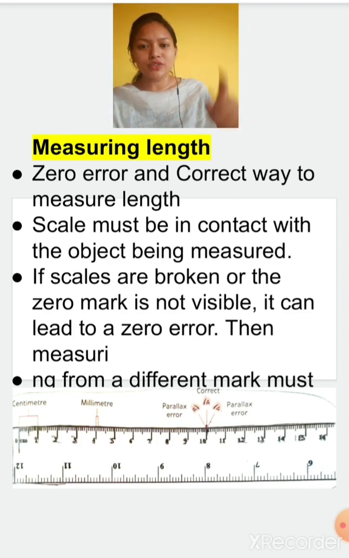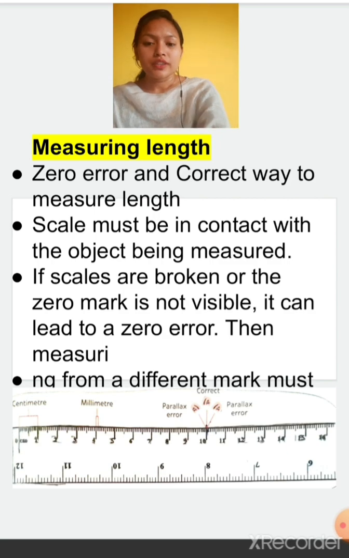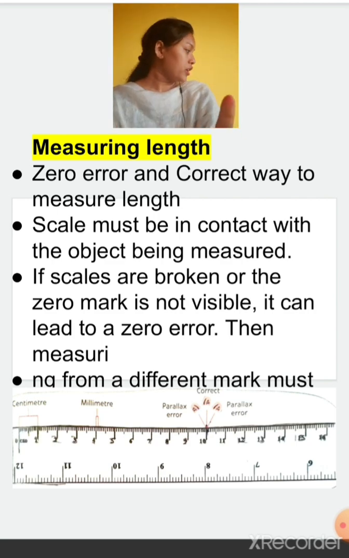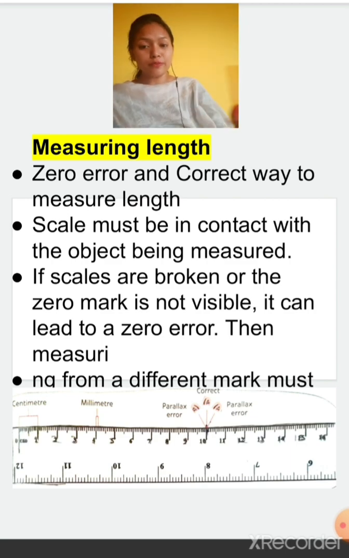So it's better to listen. Zero error correction and the correct way to measure length we will study. The scale must be in contact with the object being measured. So first of all, whatever you are measuring, your scale should be in contact with that thing very properly.